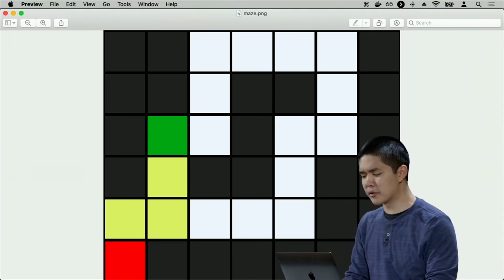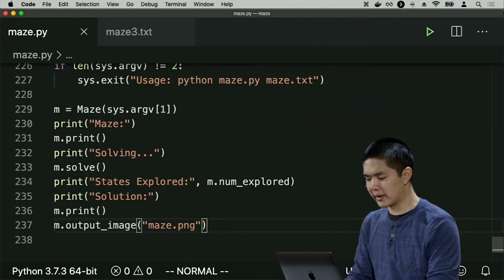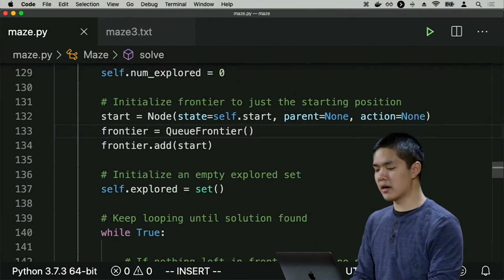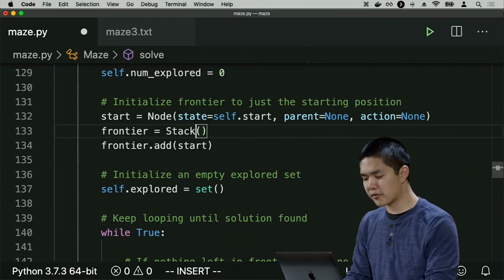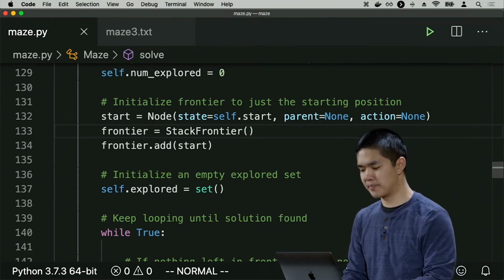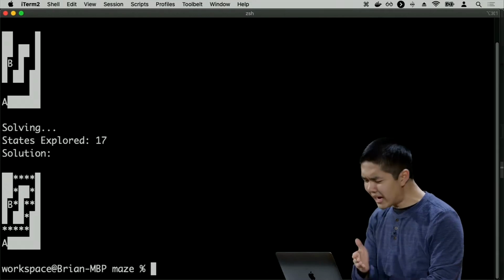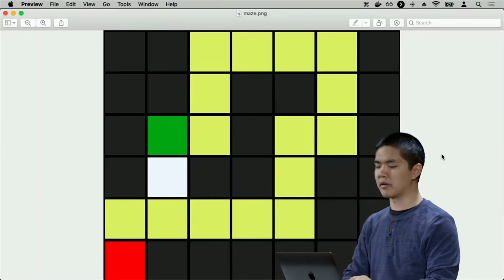But what happens if we tried to use depth first search, or DFS, instead? Well, again, I'll go back up to my queue frontier, where queue frontier means that we're using breadth first search. And I'll change it to a stack frontier, which means that now we'll be using depth first search. I'll rerun python maze.py. And now you'll see that we find a solution, but it is not the optimal solution.